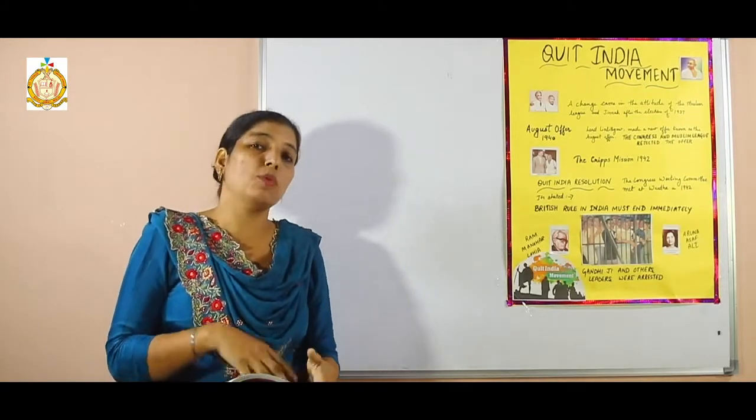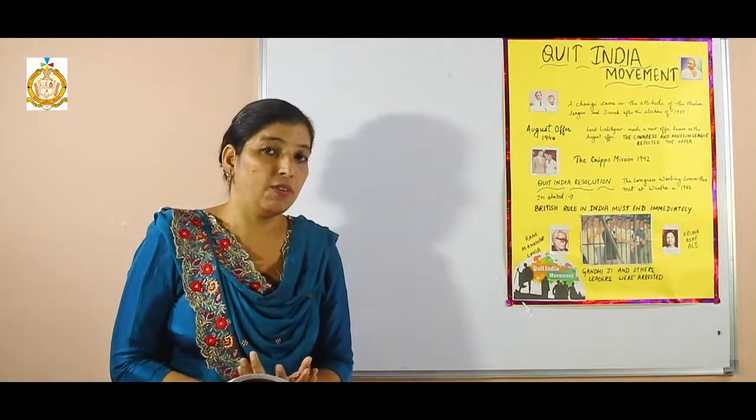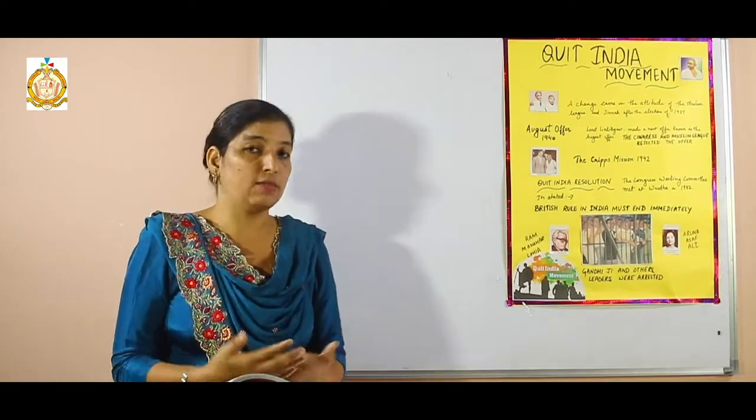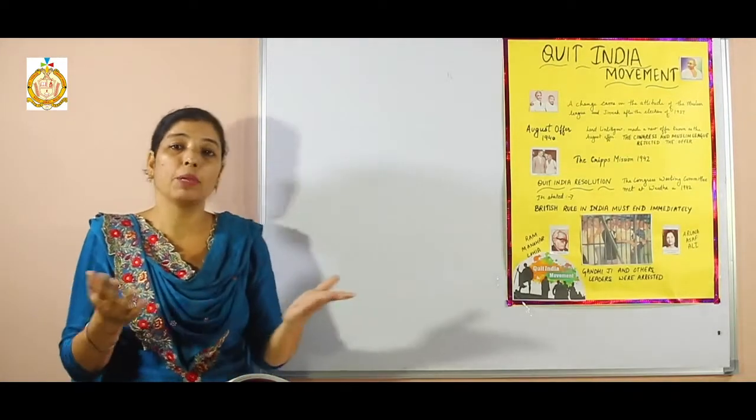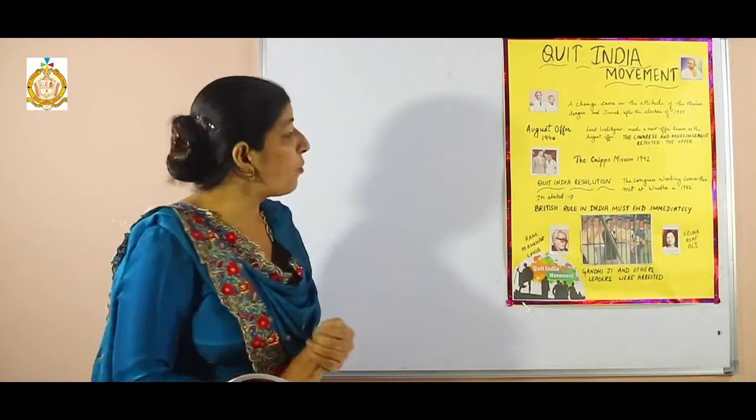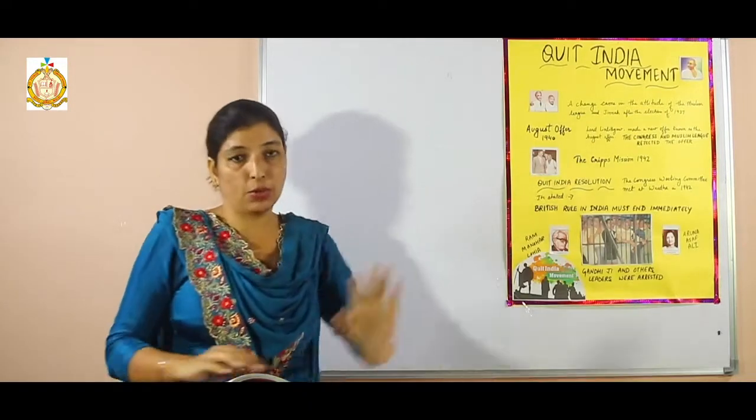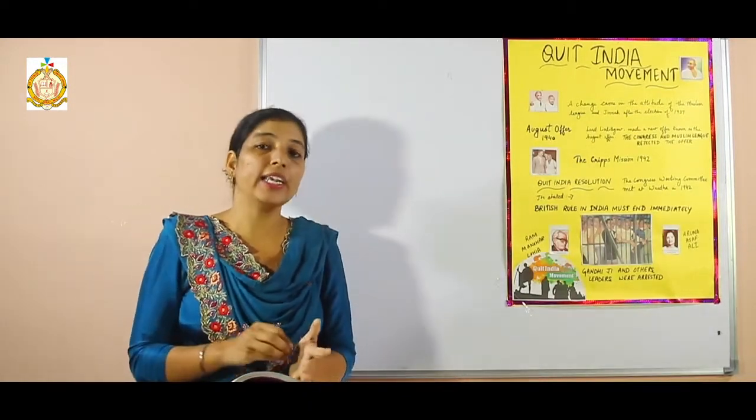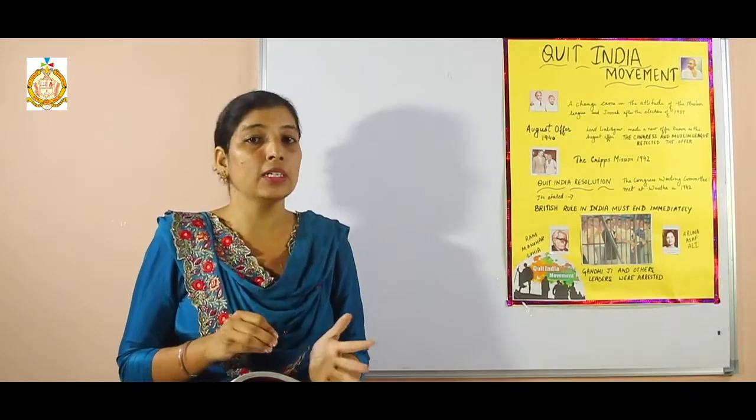So the Cripps Mission proposed some constitutional reforms in front of the Congress leaders, in front of the government, and in front of the people of India. What were the reforms presented by Cripps during that time? One is that India would be given dominion status.